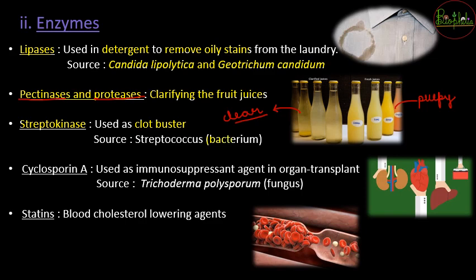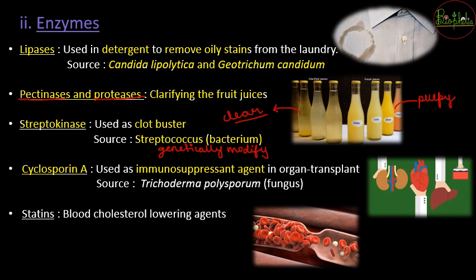It is going to come from a bacteria called as streptococcus. So streptococcus genetically modify करते हैं so that it can produce this streptokinase, and that is going to be used as the clot buster.